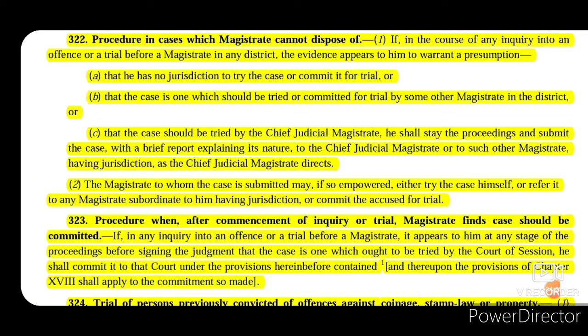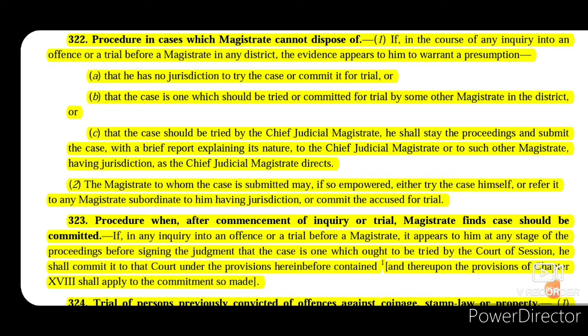Now section 322 talks about the procedure in cases which magistrate cannot dispose of. So what are the cases that the magistrate cannot dispose? It says that if in the course of any inquiry or a trial before a magistrate, the evidence appears to him to warrant a presumption that he has no jurisdiction to try the case or commit it for trial, or that the case is one which should be tried or committed for trial by some other magistrate in the district, or that the case should be tried by the chief judicial magistrate.